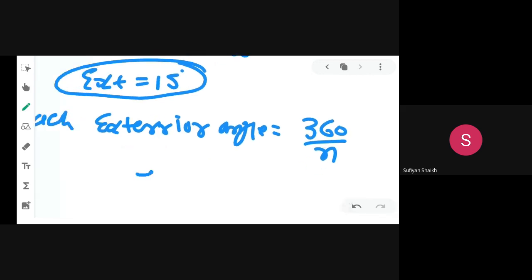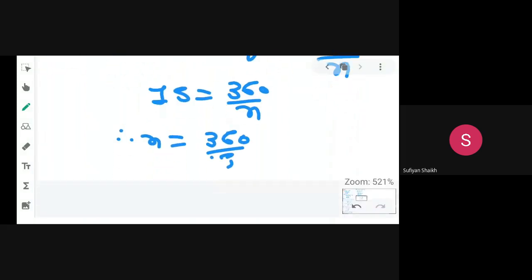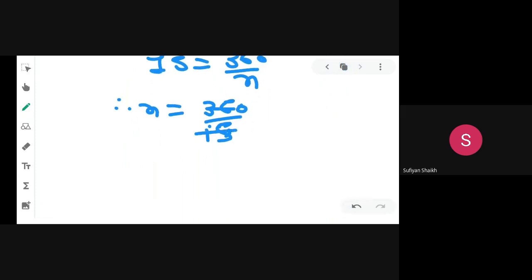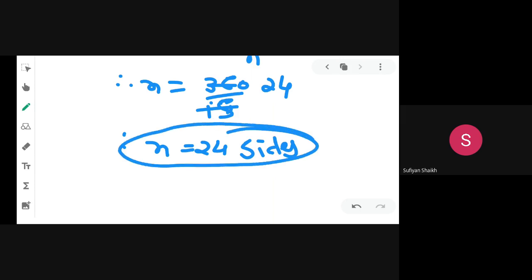So each exterior angle, we get 15 degrees, is equal to 360 degrees divided by n. So if you want to find n, we can easily find 360 divided by 15. Now 15 twos are 30, 6 remainder, 6 0 60, 15 fours are 60. So we get n is equal to 24 sides.